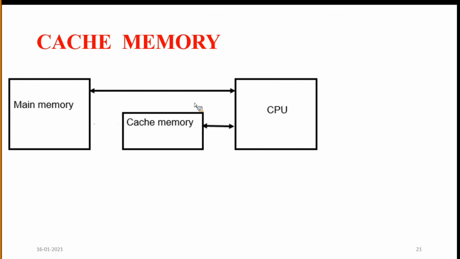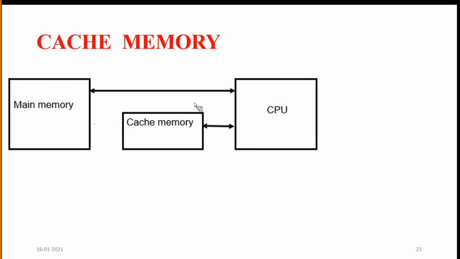If we place those frequently accessed instructions in the cache memory, then the total execution time of the program will be reduced, that is, the memory access time will be reduced.